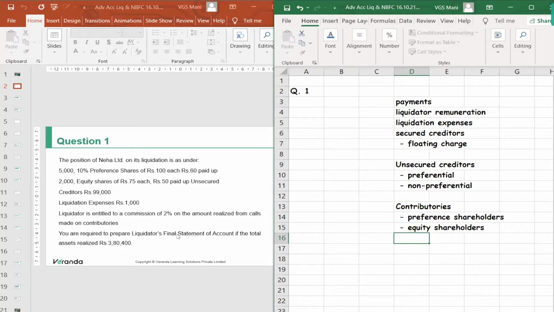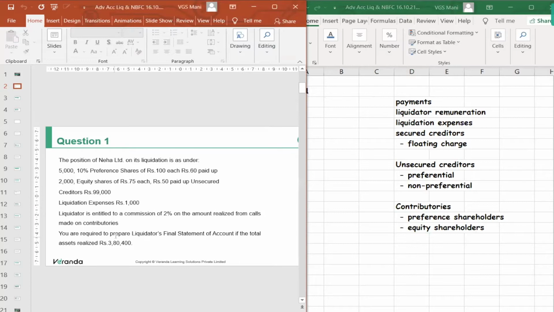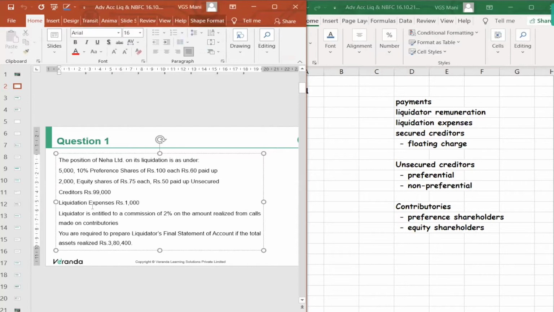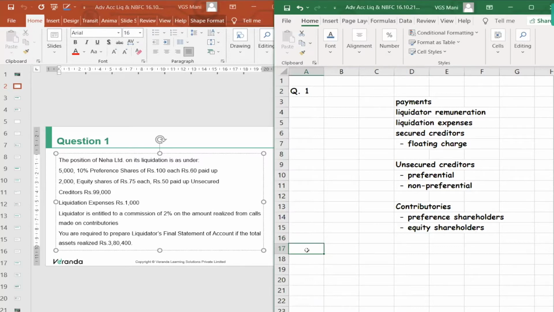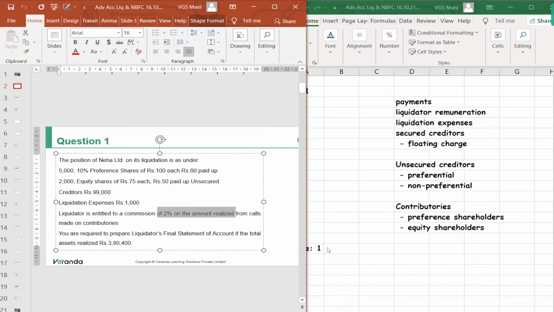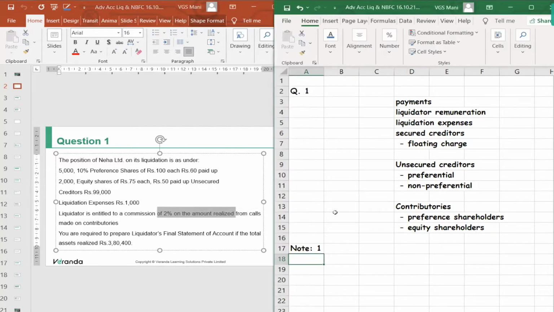So here total assets realized 3,80,400, which will be shown in receipt side. And payments one by one. Do you have liquidator remuneration? How is liquidator remuneration given? 2% on the amount realized from calls made on contributories. Sometimes the percentage will be given on assets realized. Sometimes it will be based on liability settled. Here it is based on amount realized from calls made on contributories.